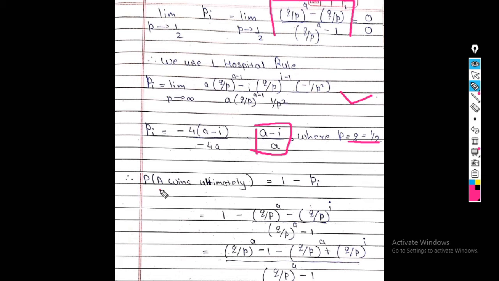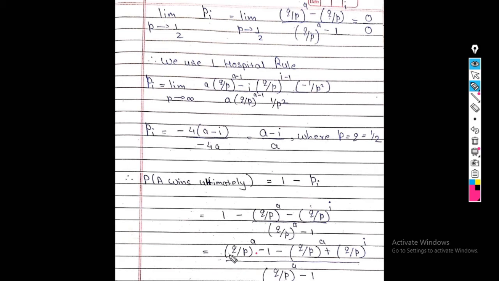Now next I want to find the probability that A wins ultimately, that is 1 minus the probability of ruin. So this is my probability of ruin. After subtracting this from 1, we get this equation: Q upon P raised to A minus 1 minus Q upon P raised to A plus Q upon P raised to I, upon Q upon P raised to A minus 1.